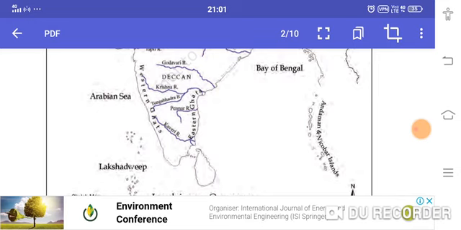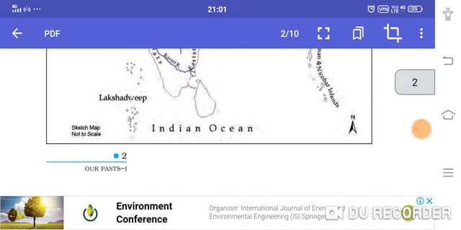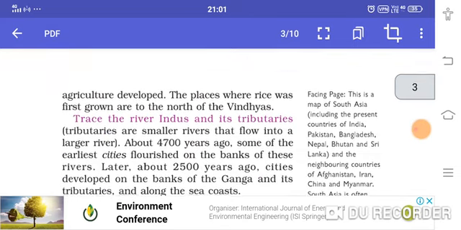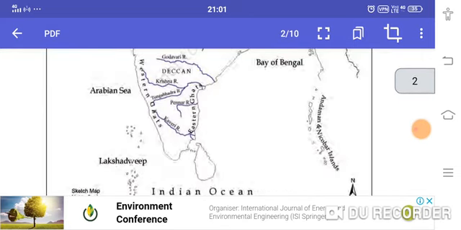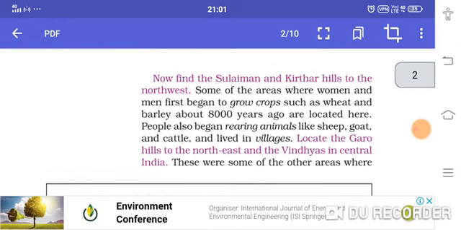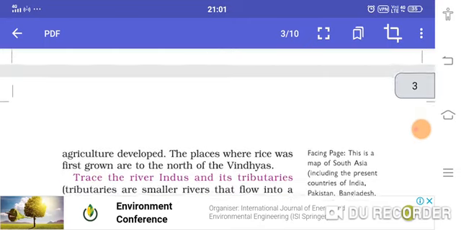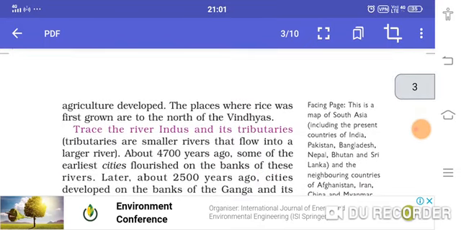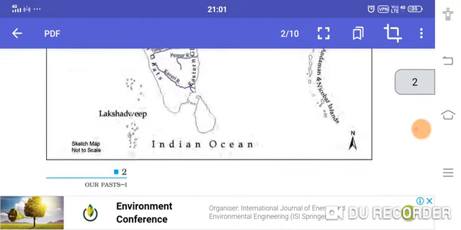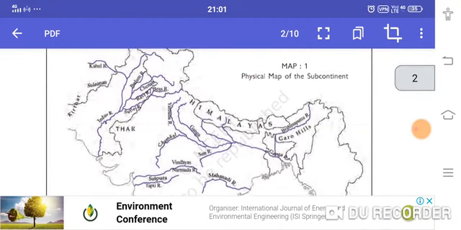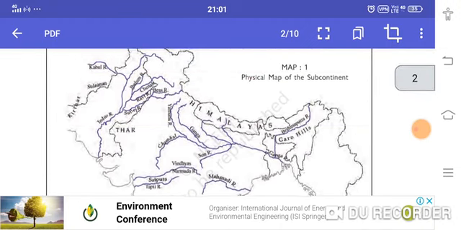If you want to know the answer to all these questions, you have to go through the history first. They used to develop agricultural practices. There were some areas where people used to do agriculture. The places where rice was first grown are to the north of the Vindhyas. If you look here, you can see the Vindhyas, in the middle of our country, in the center of our country, just on the bank of the river Narmada.